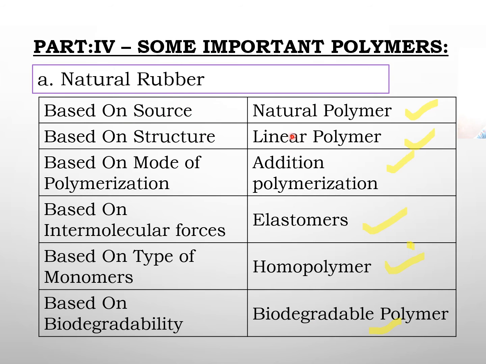So it is derived from a natural source, so it is a natural polymer. It is ordered in a linear structure. Molecules form a linear structure, and therefore it is a linear polymer. Based on polymerization, it undergoes addition polymerization, and based on intermolecular forces, it is an elastomer. It has an elastic property, and based on type of monomer, it is a homopolymer because it is made up of one type of monomer, cis-1,4-isoprene. Based on biodegradability, it can be degraded by microorganisms. So it is a biodegradable polymer. So these are the characteristics of natural rubber.